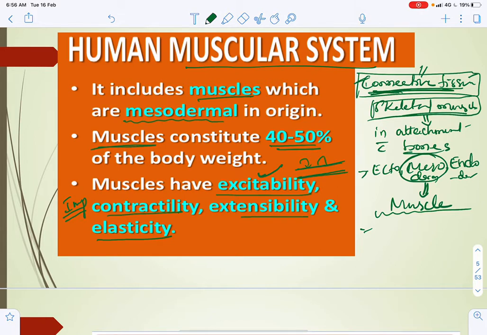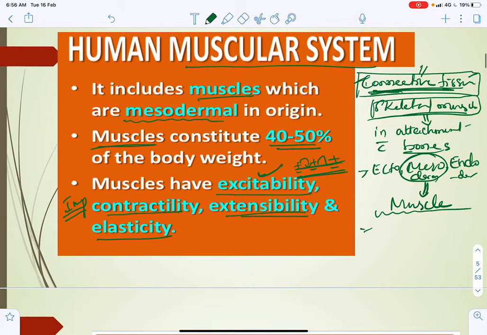Action potential means the concentration gradient changes across the sarcolemma. So they can excite like nerves or neurons. Contractility, they can reduce. Extensibility, that means they can expand. Elasticity, they can stretch. So these are the things you have to keep in mind.